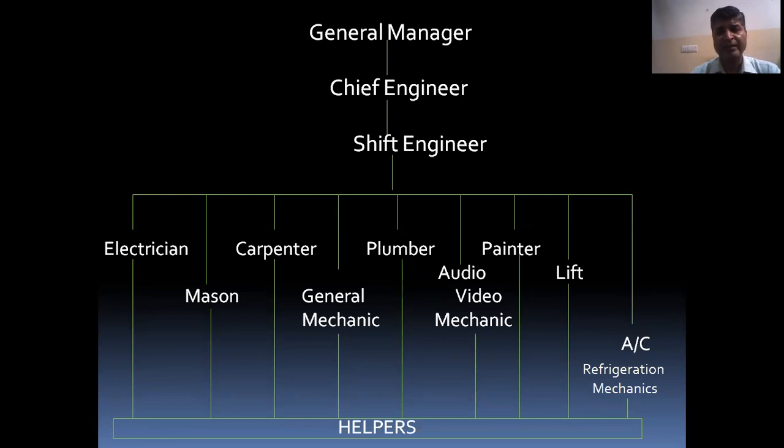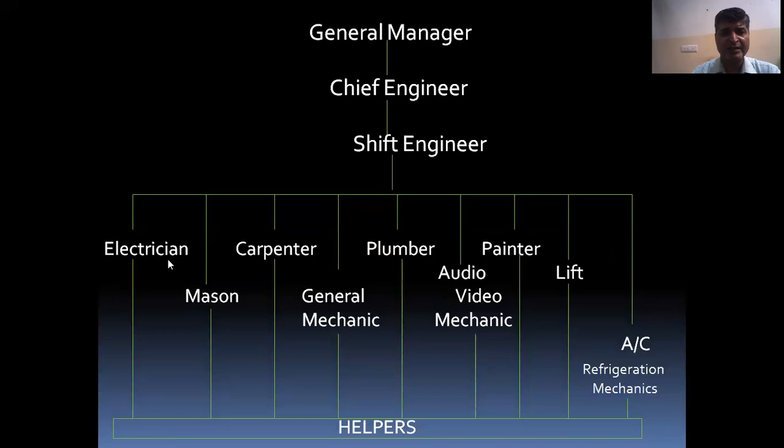There can be 2 shift engineers or 3 shift engineers, either working in the morning shift or in the evening shift. Then there are 9 persons who will be working under the shift engineers.